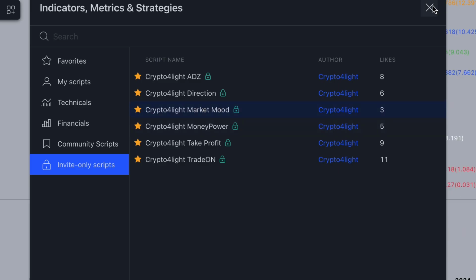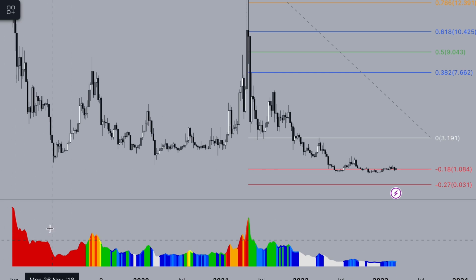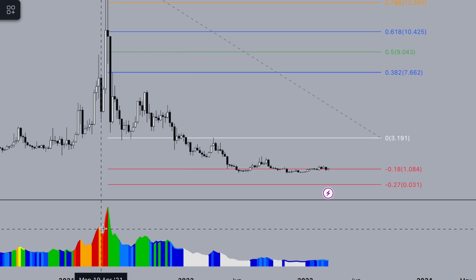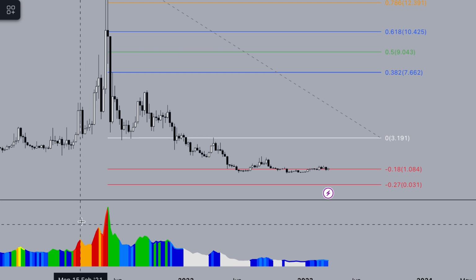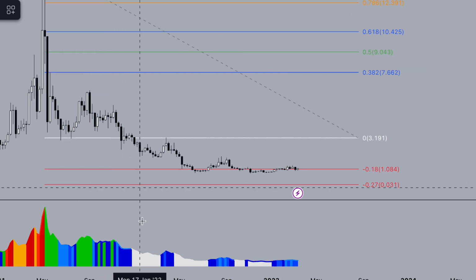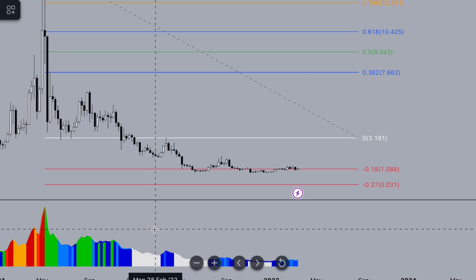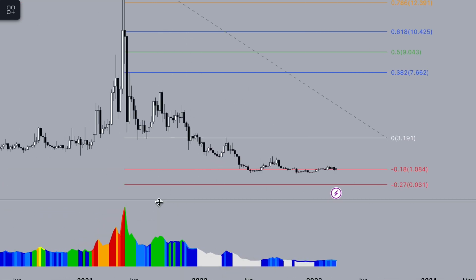Market mood on the weekly time frame. Here was the distribution, so it was a time to sell. Extremely red color in May 2021, in April and February. Sell signal. And since December 2021, we got a cold white and cold blue color. It's time to accumulate on a weekly time frame.